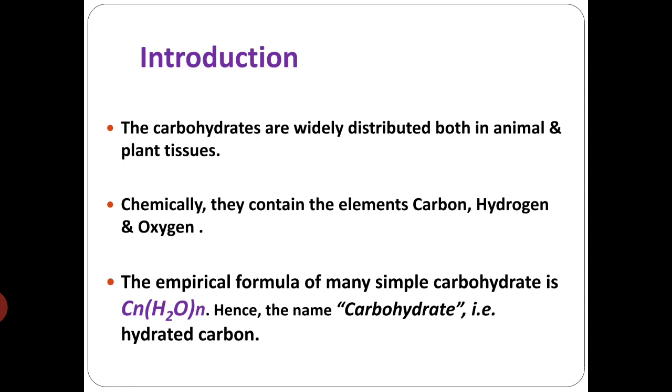Carbohydrates are widely distributed in both animal and plant tissues, and chemically they are made up of simple elements like carbon, hydrogen, and oxygen. As they contain many hydrated carbons, they are named carbohydrates. The empirical formula of many simple carbohydrates is CnH2O into n.